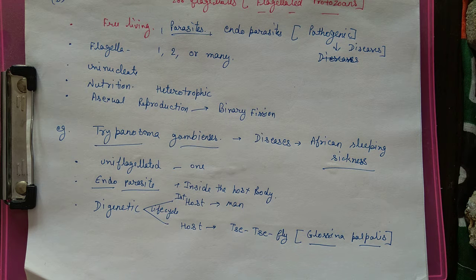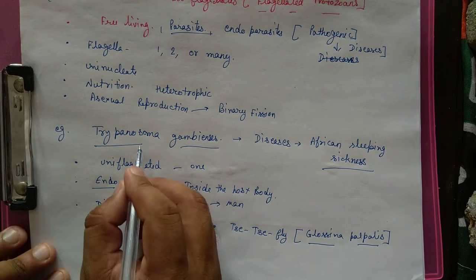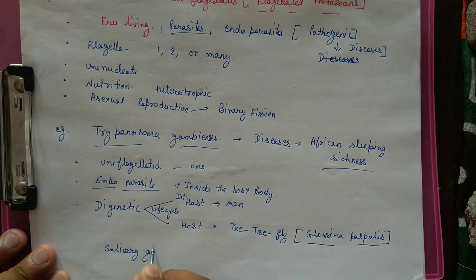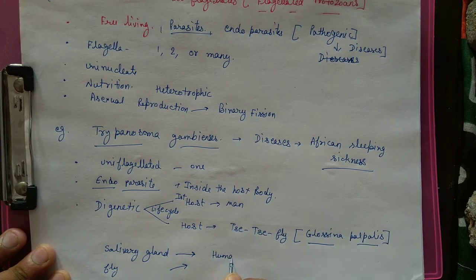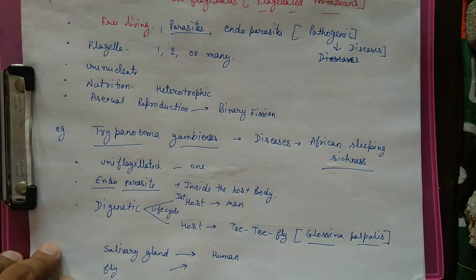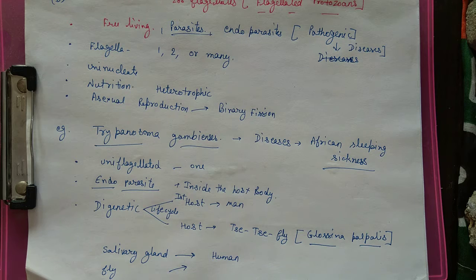First, the fly carries the trypanosoma inside its salivary gland. The fly bites a human because it's a blood sucking fly which uses our blood for its food.